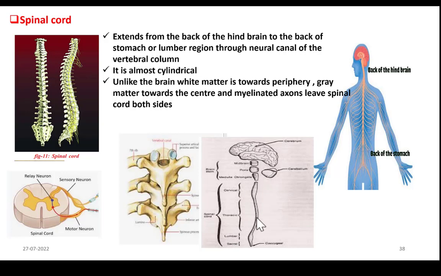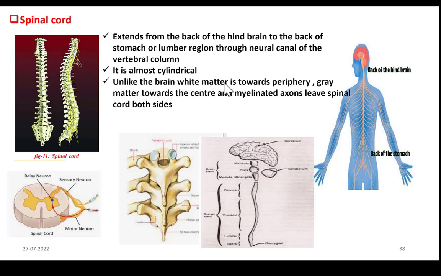It is cylindrical as you can see here, and unlike brain, white matter is at the periphery. This is white matter. This is the cross section of spinal cord. So spinal cord when taken cross sectionally appears like this, and you can clearly see here, this is the gray matter. Gray matter is at the center and white matter is at the periphery. But in brain you have seen that gray matter is at periphery and white matter is at the center, but it is reverse here. Got it?